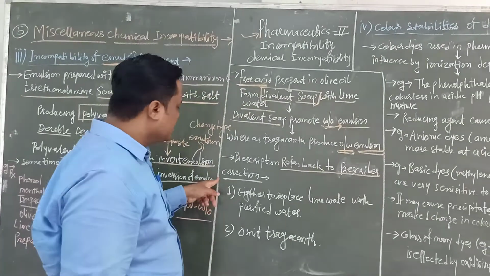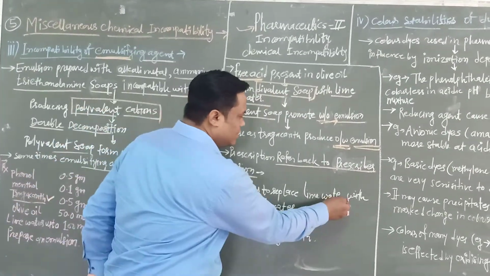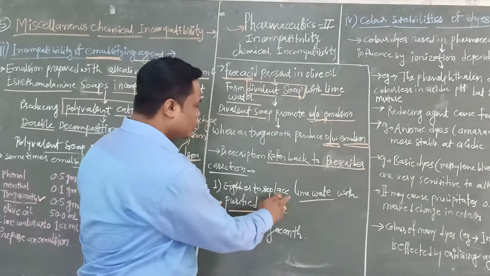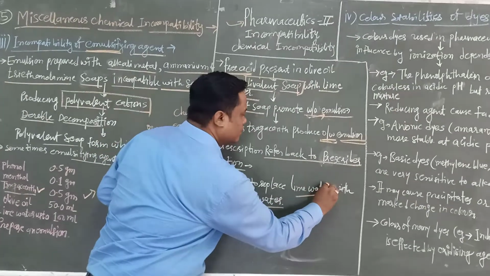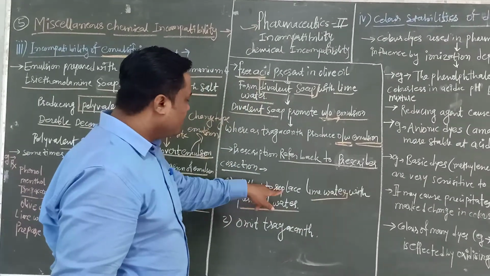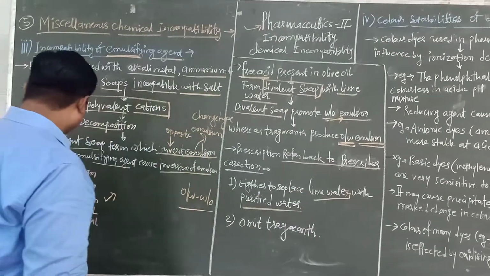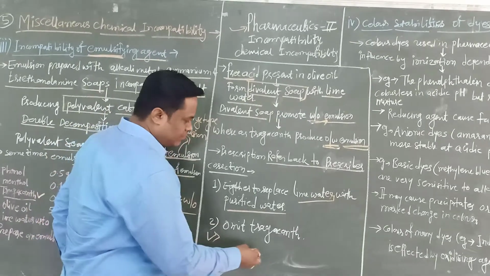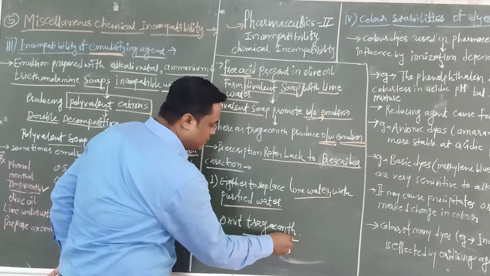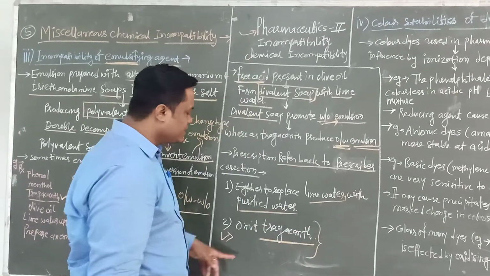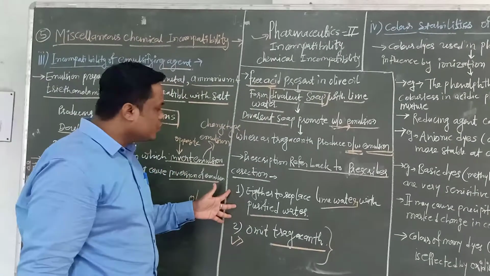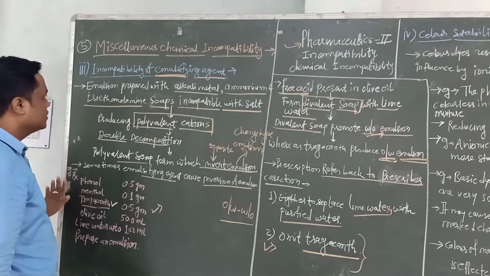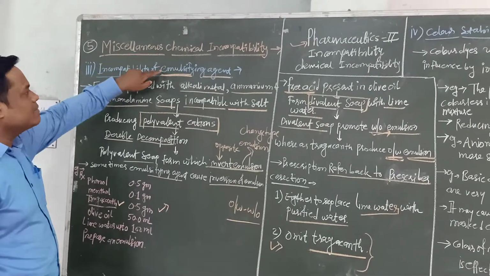And what is the correction method? Either replace the lime water, which is present in the prescription, with purified water, or second, omit the tragacanth, that is the emulsifying agent, from this prescription. So these two are the correction methods. So this is all about this example, that is incompatibility of emulsifying agent.